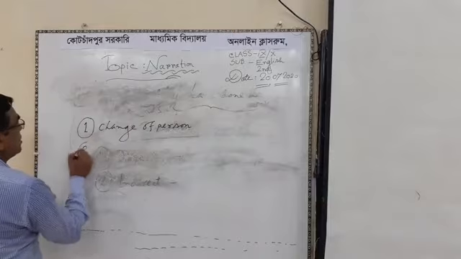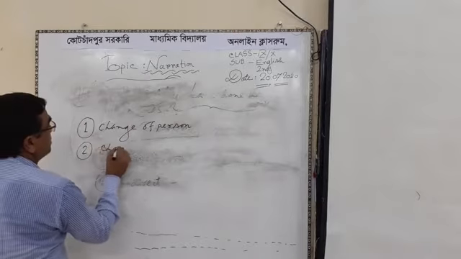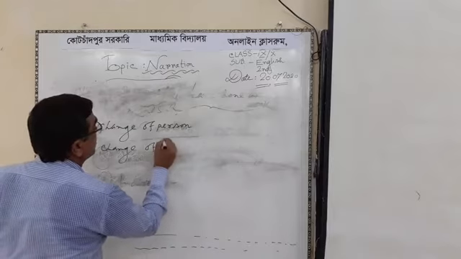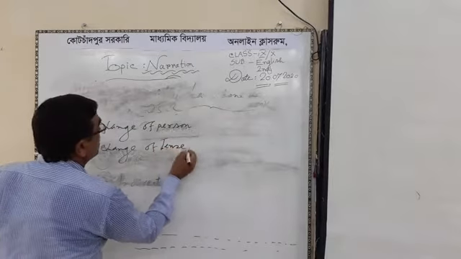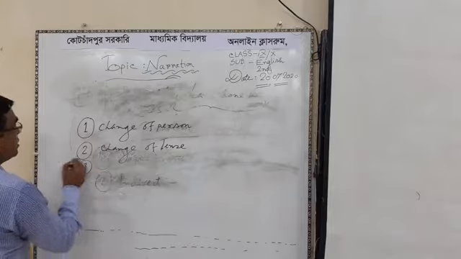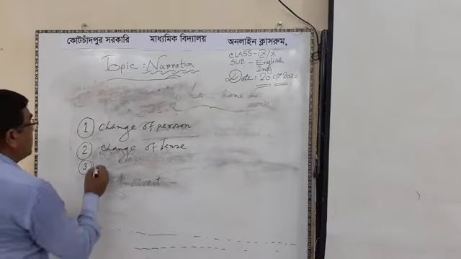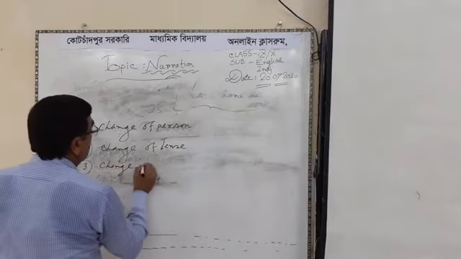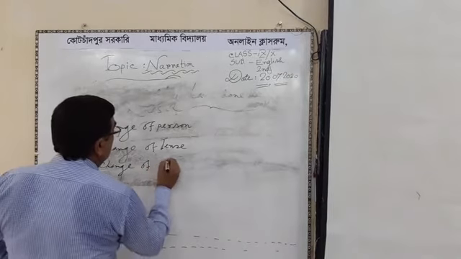Second, change of tense. Third, sense of sentences.